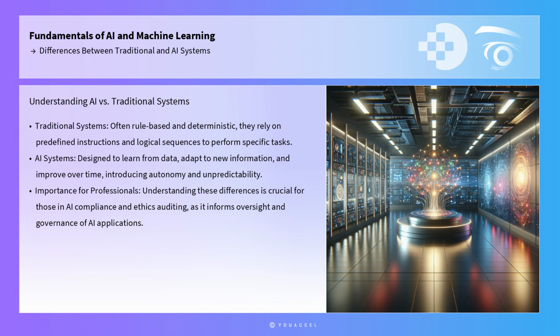Traditional systems, often rule-based and deterministic, have long been the backbone of information processing. They rely on predefined instructions and logical sequences to perform specific tasks. In contrast, AI systems are designed to learn from data, adapt to new information, and improve over time, thus introducing a level of autonomy and unpredictability absent in traditional systems.